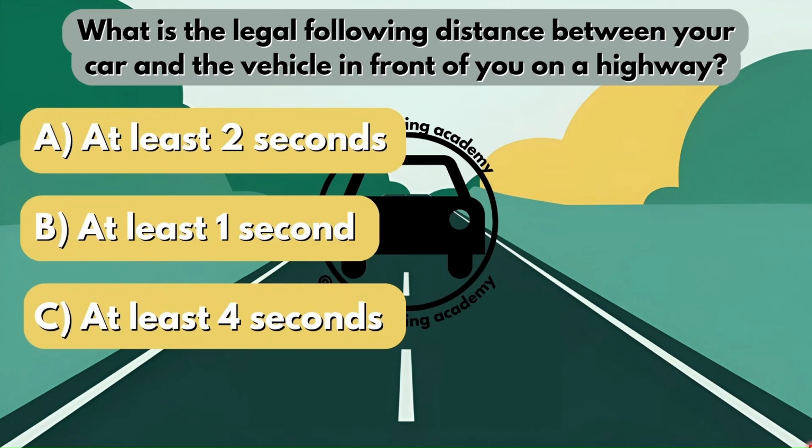So is it option A? The legal following distance between your car and the vehicle in front of you should be at least 2 seconds. Is it option B? It should be at least 1 second. Or is it option C? It should be at least 4 seconds. The correct answer here would be option A. It should be at least 2 seconds.